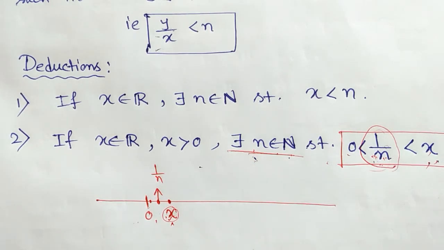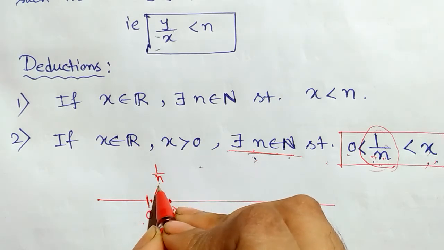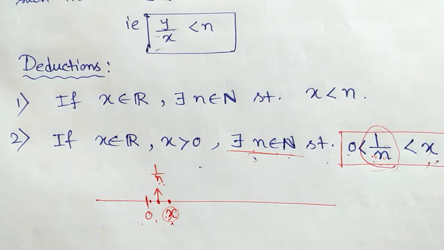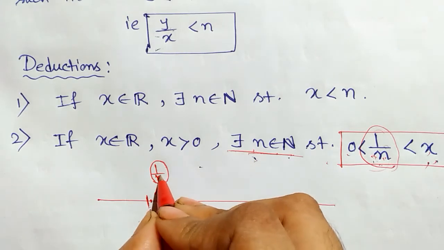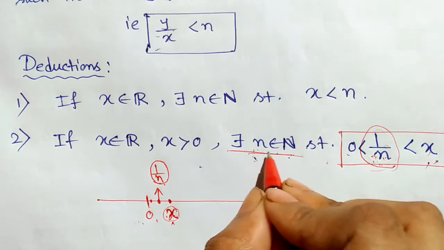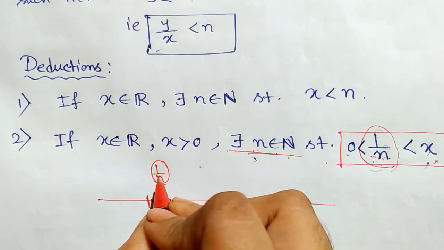So notice that there are infinitely many numbers close to 0, right? Why? Because n is a natural number and 1 by n, that is the reciprocal of the natural number, is a real number, right? Now for this real number I get this, there exists a natural number n such that 1 by n is less than x. Now this is a real number.